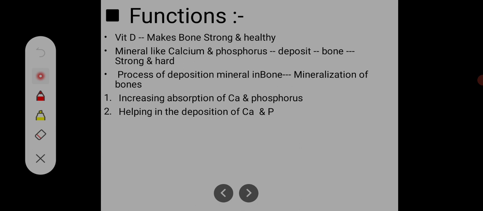Number one, it increases the absorption of calcium and phosphorus and helps in the deposition of calcium and phosphorus. This is how vitamin D makes bone strong and healthy, by helping calcium and phosphorus deposition. And this mineralization is the function of vitamin D.